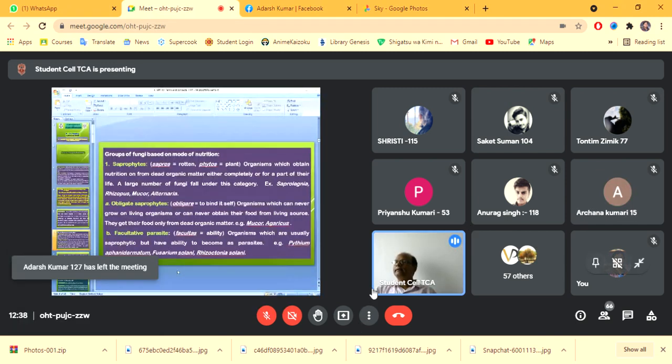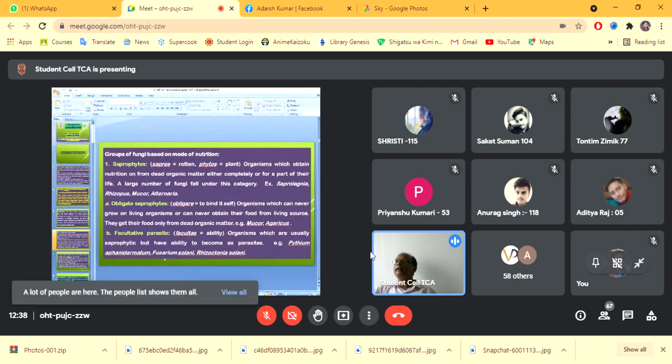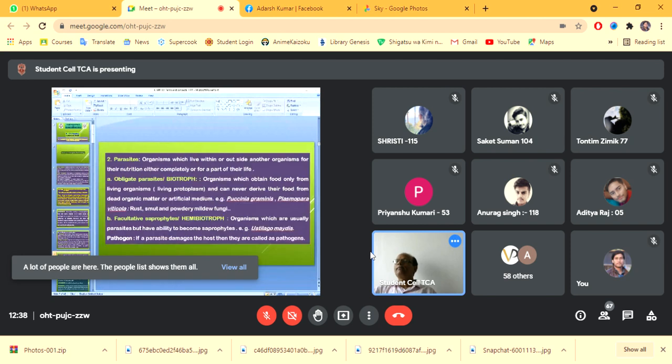Parasites like Pythium, Fusarium, Rhizoctonia, etc. These all are the facultative parasites. Then for parasites, there are two terms: obligate parasites and facultative saprophytes. Facultative saprophytes means they are basically parasites, but they have the ability to become and act as saprophytes.